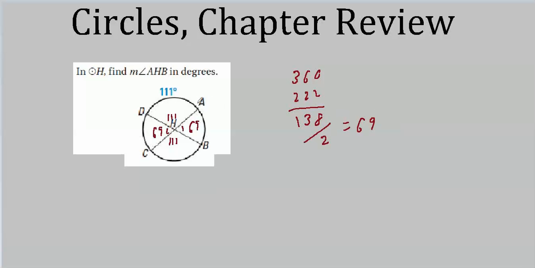This one, all you had to remember was your old vertical angles theorem. And don't forget, there are 360 degrees in a circle. Once you've got that, it's pretty easy. Well, of course you had to remember that the measure of the arc is exactly the same as the measure of the central angle.